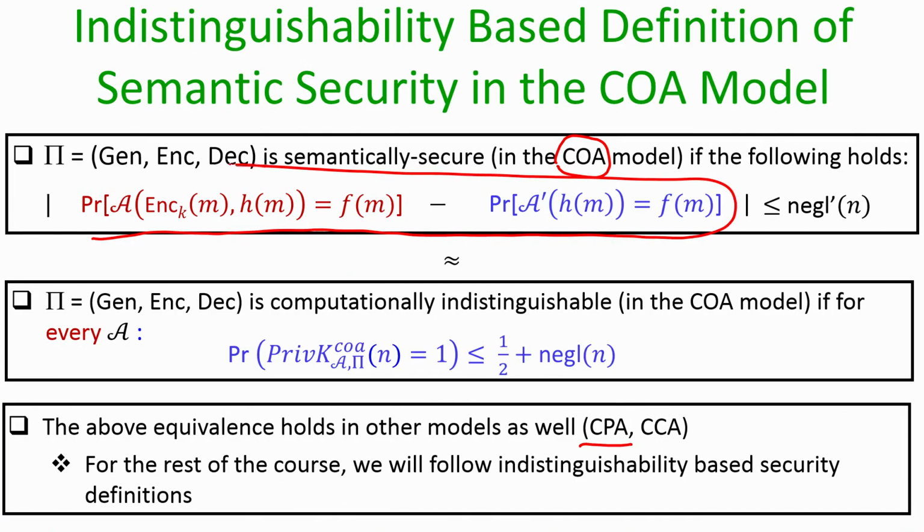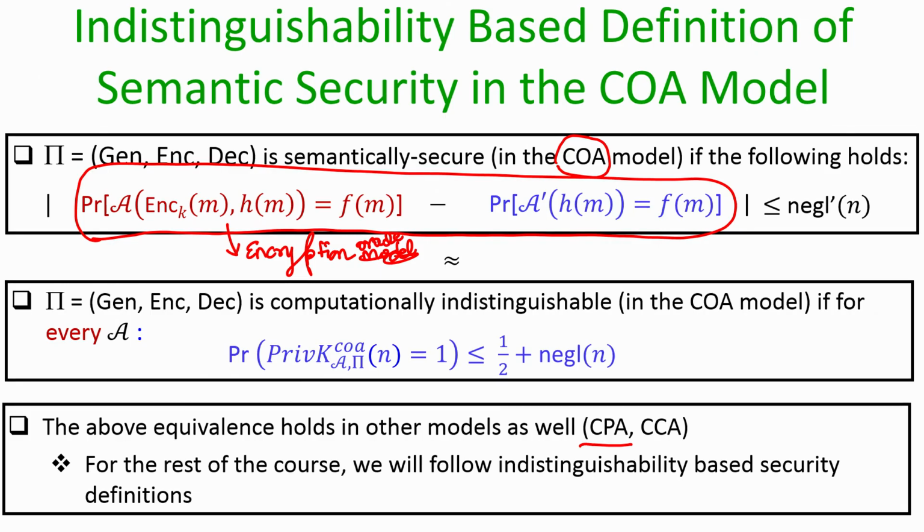Namely, we would like to state that the adversarial advantage, or the difference of the absolute probabilities of the adversary computing the function f of m in the two worlds, should be upper bounded by a negligible function, where in the first world apart from the ciphertext the adversary will also get access to the encryption oracle if we take this definition to the CPA attack model. In the same way, if we take this definition to the CCA attack model, then apart from the ciphertext the adversary in the first world will have access to the encryption oracle, it will have access to the decryption oracle and so on.